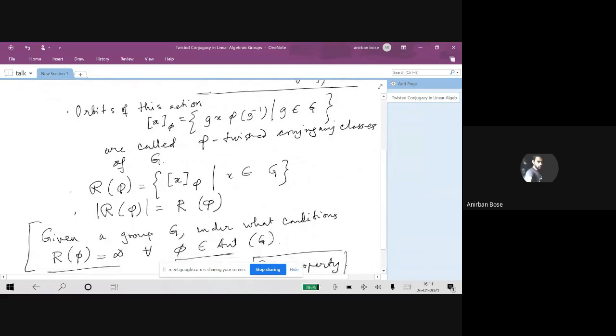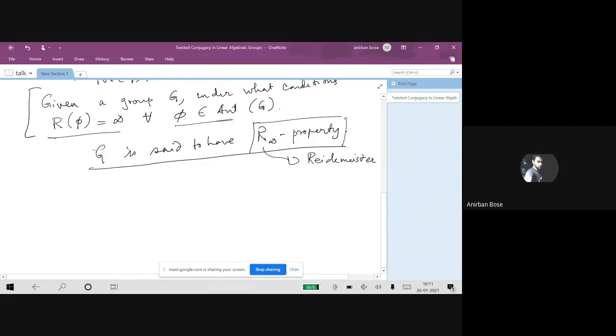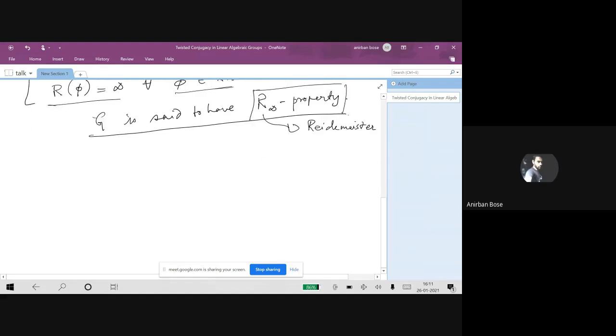So we are going to treat this as a simple question about linear algebraic groups: we fix a group and ask that, given any automorphism, can we say, under certain conditions imposed on the group, whether it has the R infinity property or not. Plainly speaking, we are just trying to see whether, given any automorphism, there is a nice way to compute the number of twisted conjugacy classes.